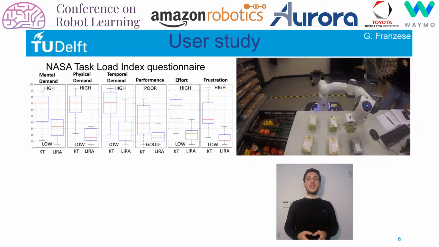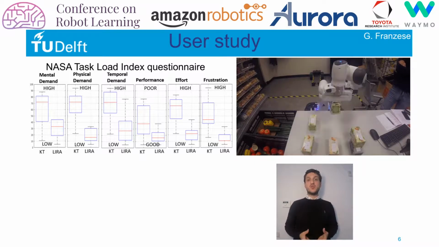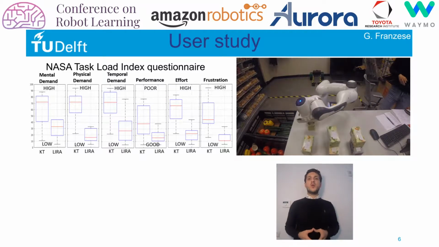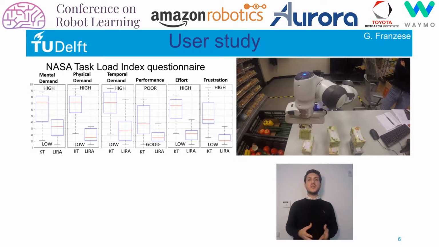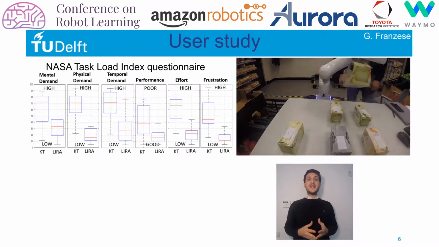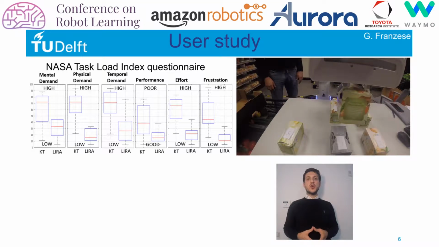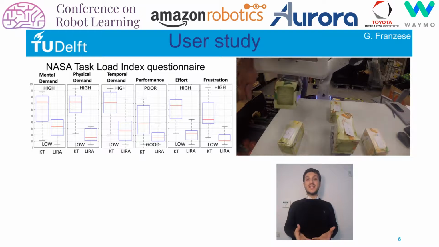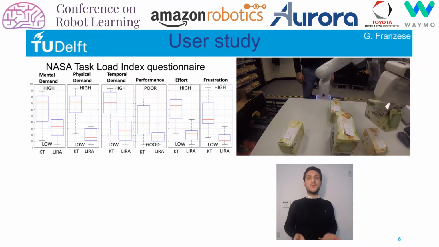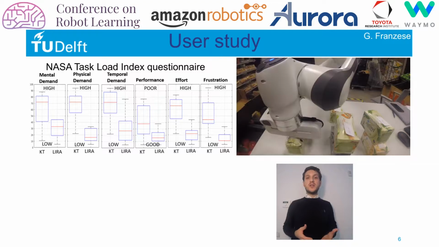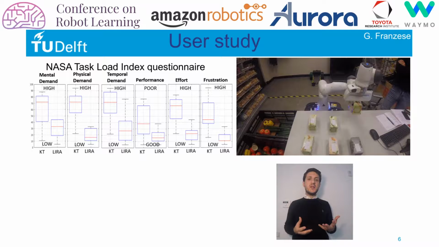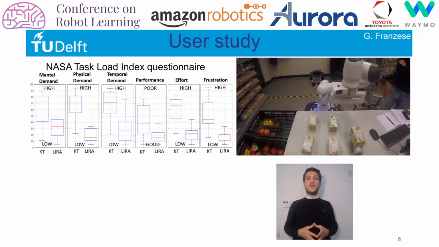Finally, we conducted a user study to prove that the interactive way of solving the ambiguities with LIRA is less demanding on the demonstrator, compared with a non-interactive and not ambiguity-aware system. The task that was performed by 12 participants was about pick and place of different boxes, as you can see in the video. When the task was performed with only kinesthetic teaching and the demonstrations were not informative enough for a unique selection of the frame, the robot was attempting wrong solutions in unseen scenarios, and a new demonstration was then required. With LIRA, simply pushing the robot in the right direction was enough for solving the ambiguity. The NASA Task Load Index questionnaire shows a clear beneficial effect of using LIRA compared to the sequence of kinesthetic demonstrations.